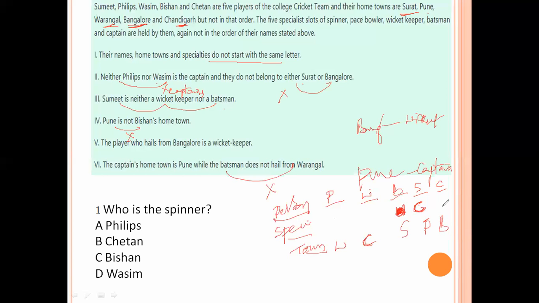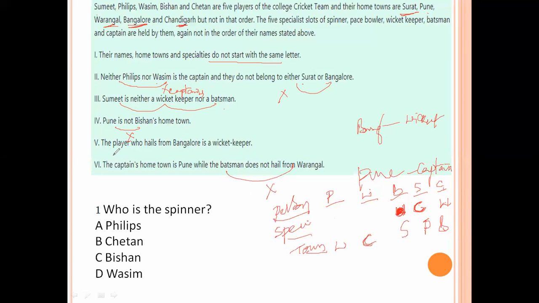Next Bangalore. The Bangalore person is wicket keeper. Neither Phillips nor Wasim are captains. Sumit is neither wicket keeper nor batsman, which means he is a captain. That's why he belongs to Pune. So Chetan, the wicket keeper, belongs to Bangalore.